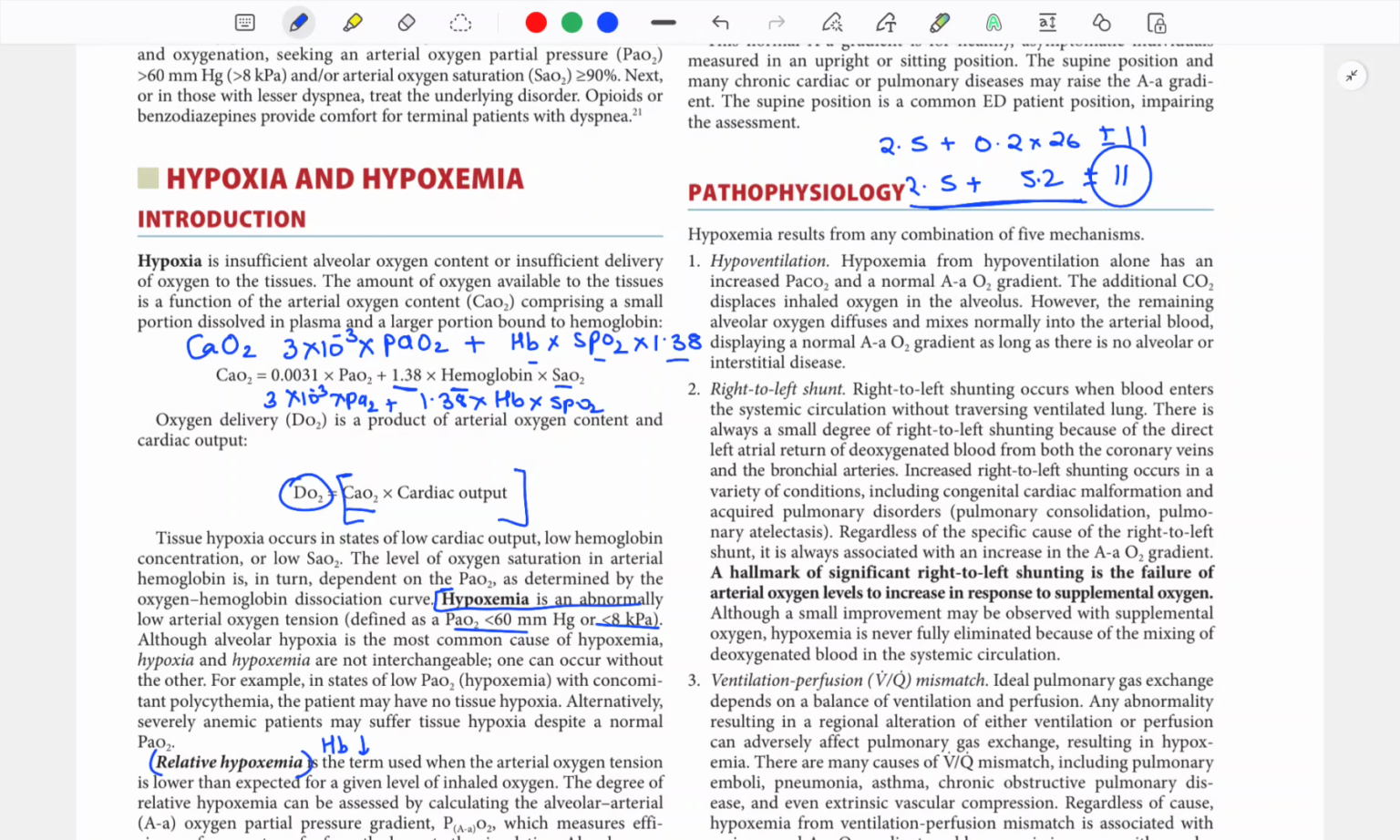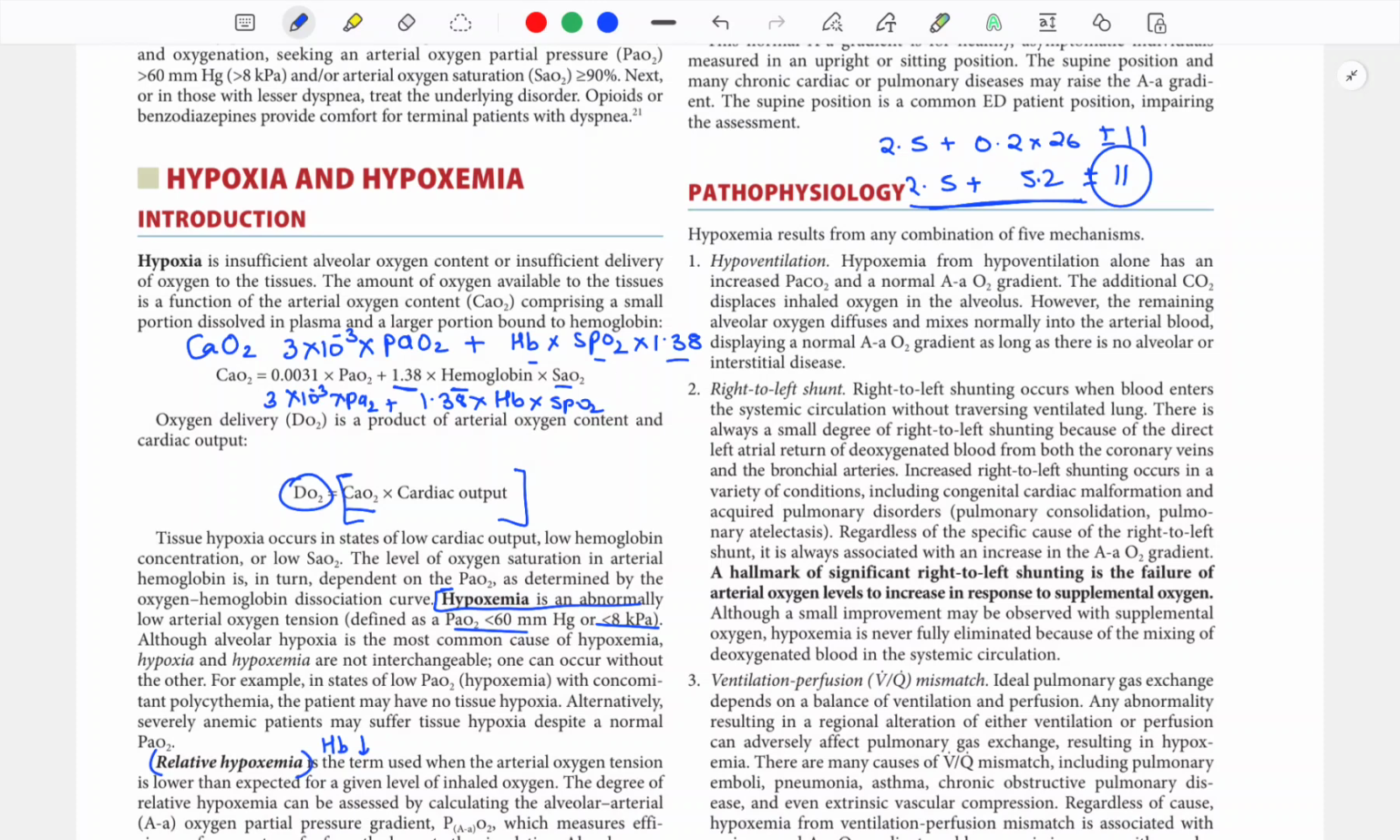What is cyanosis? Cyanosis is bluish discoloration of the skin and mucosa due to increased amount of reduced hemoglobin, more than 5 gram per dl. Remember, the more than 5 gram per deciliter is an absolute amount. So if the patient has a hemoglobin of 10, still he needs 5 gram of reduced